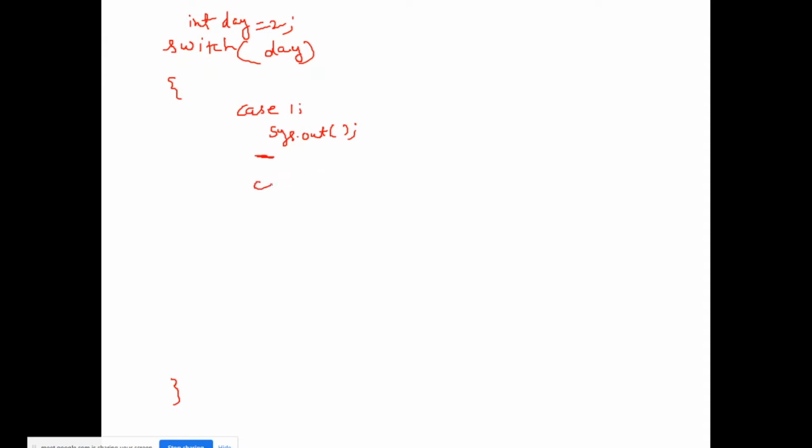Case 2, sys out, and here we can use the break. Case 3, sys out means System.out.println, and here is the case. And after that there is a default case.